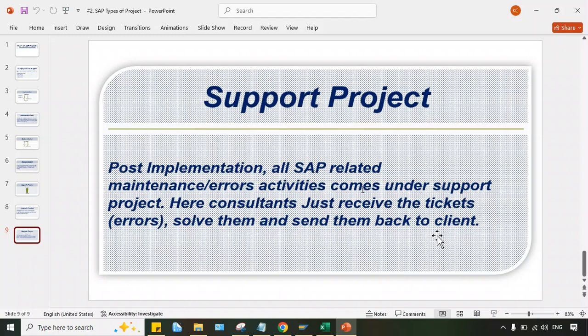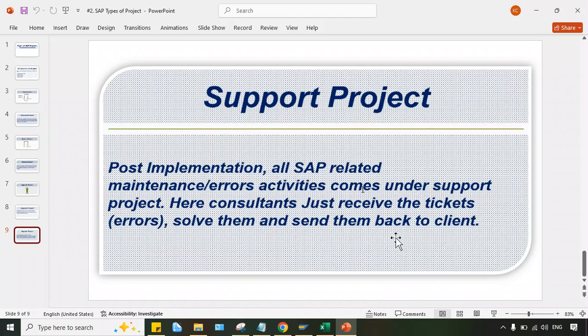So if you are an SAP consultant, you will be receiving requirements from the client. If any error has taken place, the client will just take a screenshot of that error and send it. Of course, there will be a procedure for how to raise the requirement, how to raise the ticket, but ultimately it will be assigned to you. And what do you have to do?